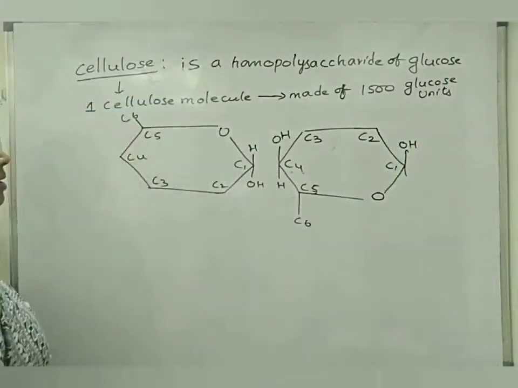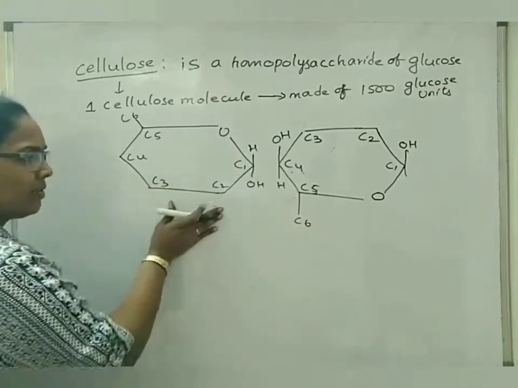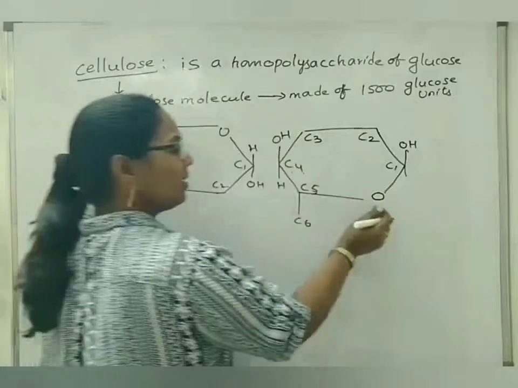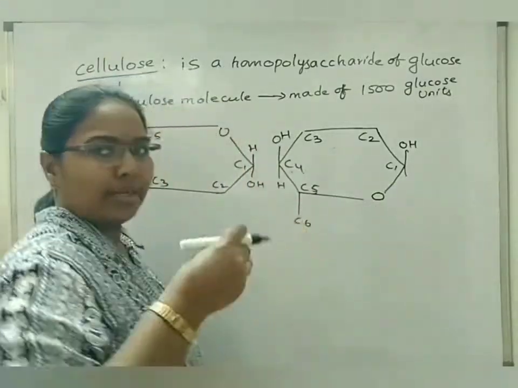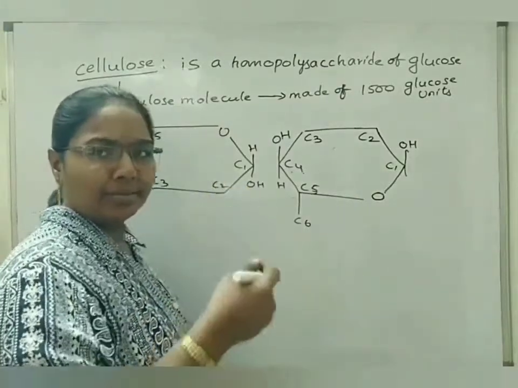So the remaining carbon 2 and carbon 3 hydroxyl groups are the same for this one, and again this will be shifted. We can see the oxygen atom here is on the upside, and here I have represented it on the downside. So of any two glucose molecules side by side, one will be flipped, meaning the direction will be upside down.